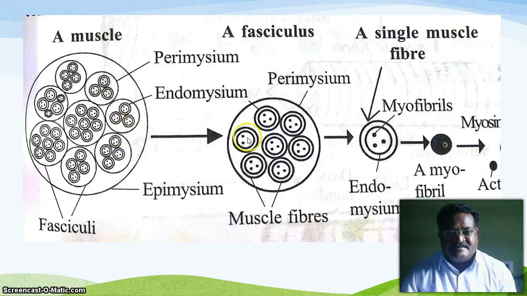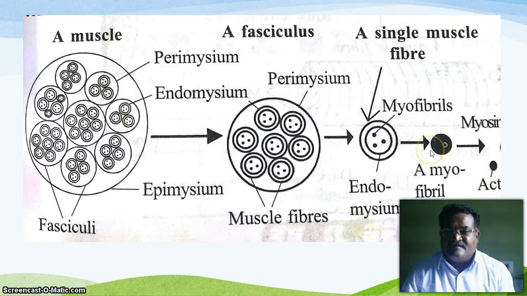Each fasciculus, covered by the perimysium, contains a number of muscle fibers. Each muscle fiber is enclosed in the fasciculus, and the outer covering of the muscle fiber is called the endomysium. This is a single muscle fiber, enclosed by the endomysium, and inside it are the myofibrils, that is, the actin and myosin filaments. A single dot is a myofibril, and another is the actin fiber.